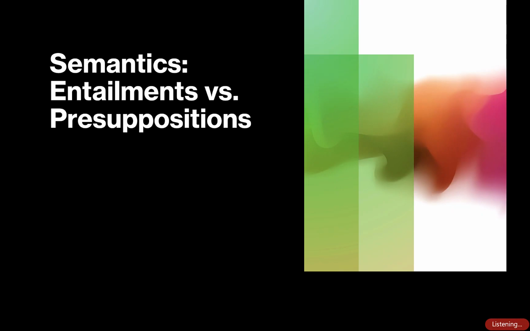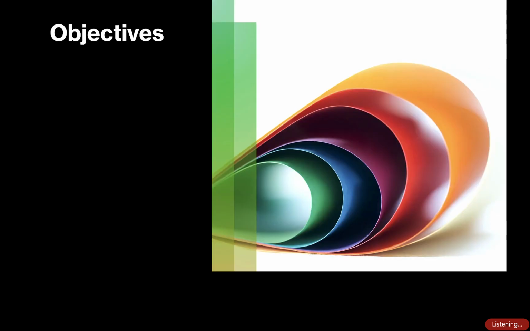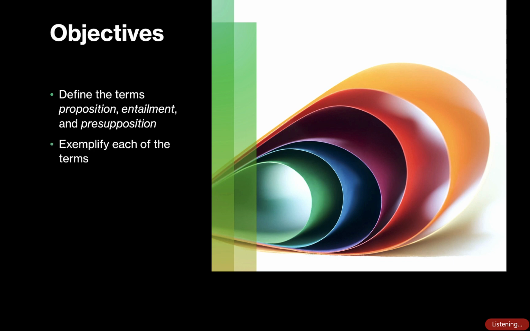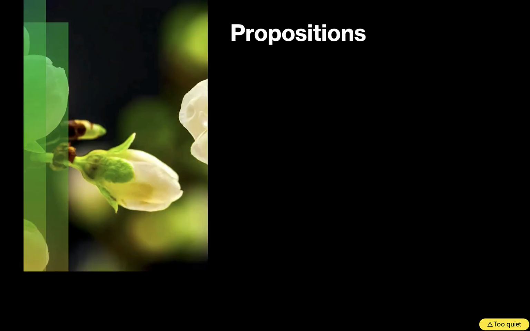So far, we have talked about encoding meaning in individual words. Now, let's talk about some aspects of meaning as it pertains to utterances and sentences. The concepts we're going to cover in this lecture are a proposition, an entailment, and a presupposition. We will define each term and provide examples, and learn to distinguish between entailments and presuppositions.